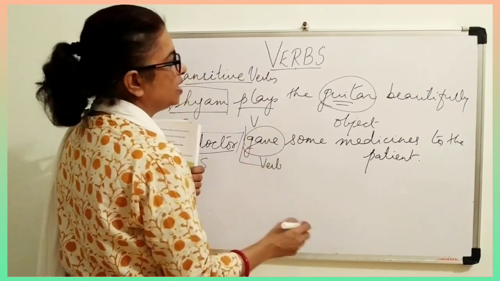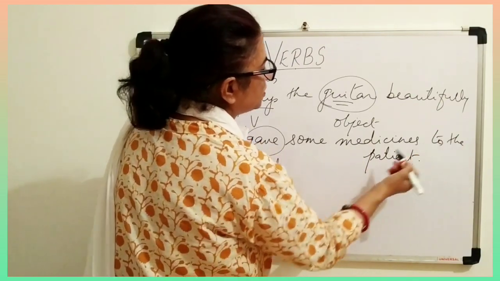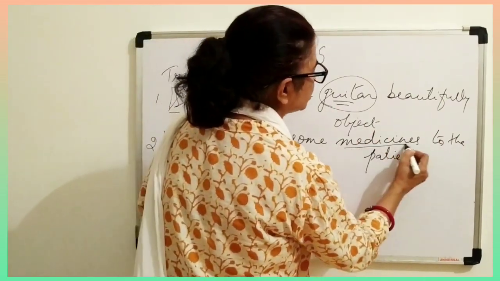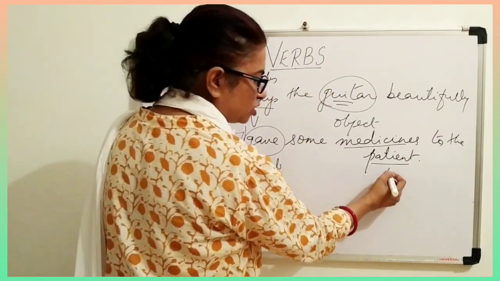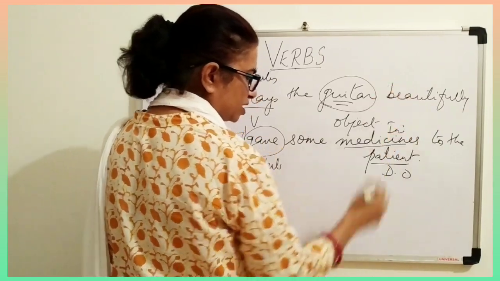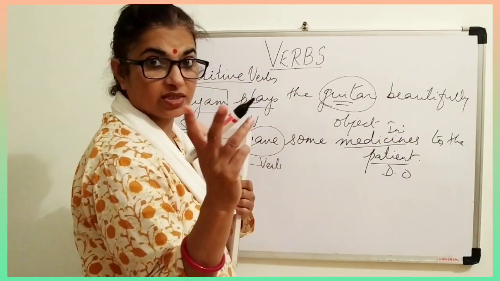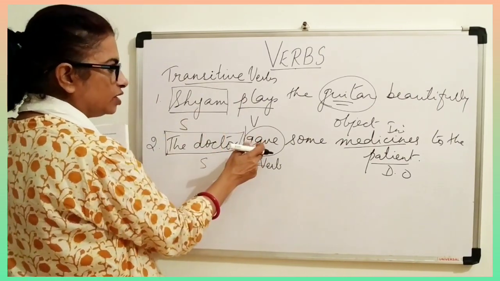Some, it's countable. So now medicines to the patient. So medicine is one object, patient is another object. Medicine is direct object. Patient is indirect object. Okay. So it has got two objects here. That means this verb is again a transitive verb.